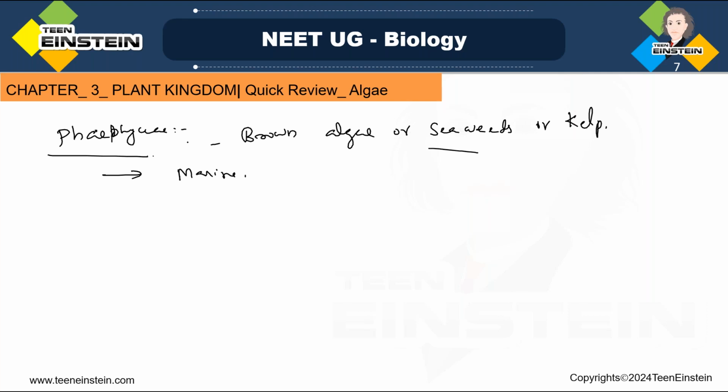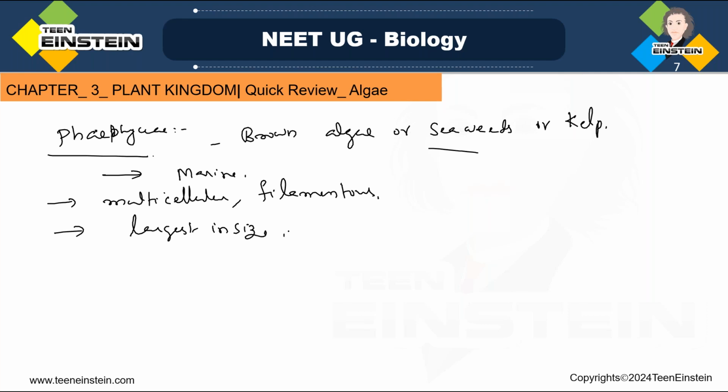So what will be the structure? The marine algae or brown algae are multicellular and they have a filamentous structure, right? They're multicellular and they are filamentous. Then they are the largest in size.